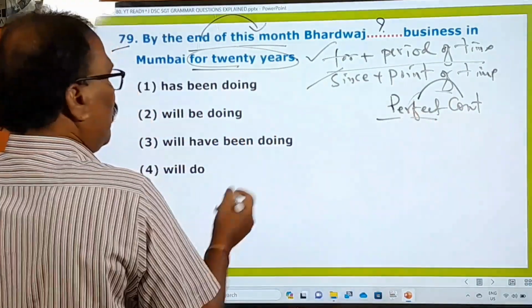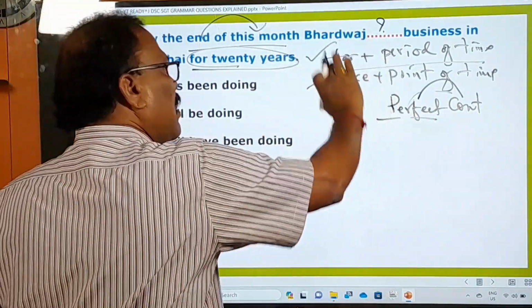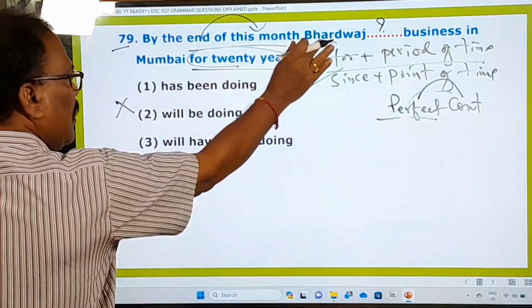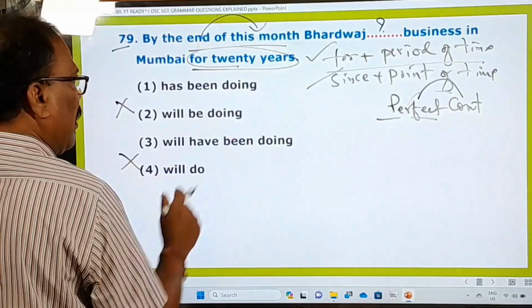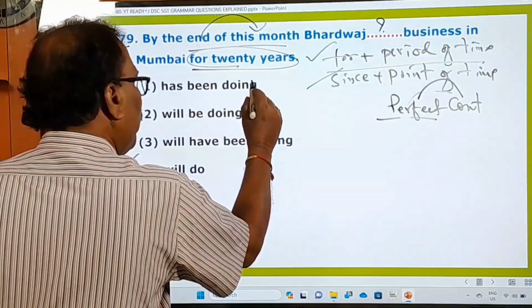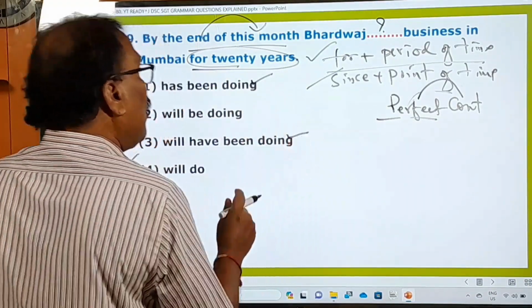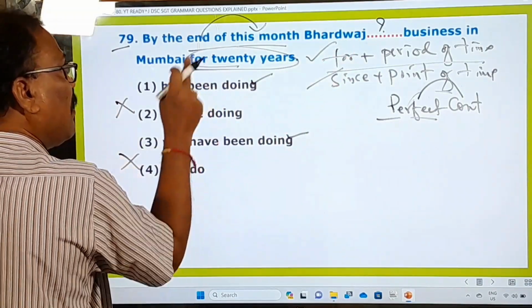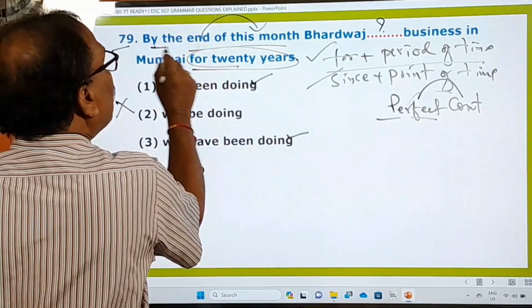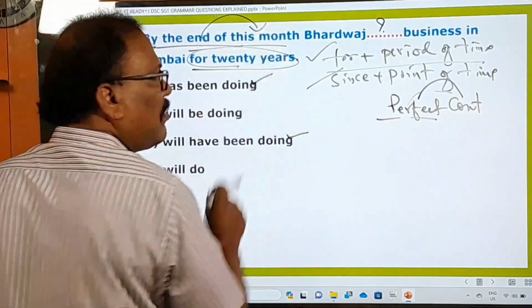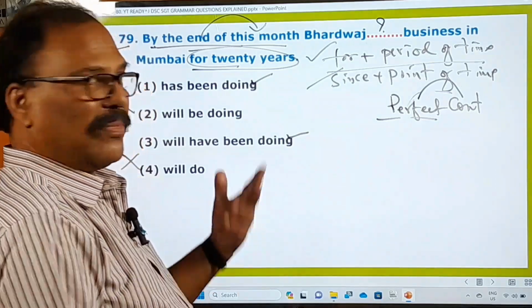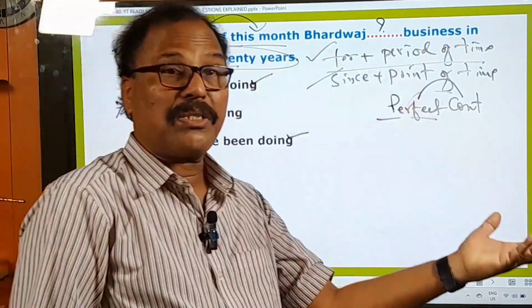Now from this explanation we understand that will be doing is not fitting in this blank. Will do will not fit in this blank. And what will be fitting in this blank? Has been doing or will have been doing. Then what should we use? Another clue is also given here. By the end of this month, ee nela chivara karaku. Now we are not at the end of this month.